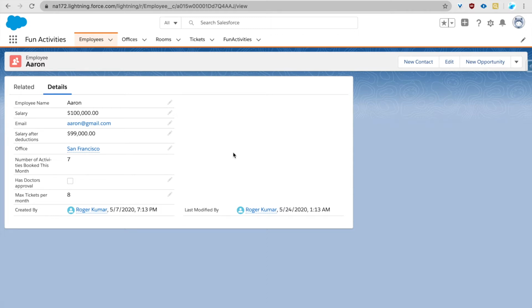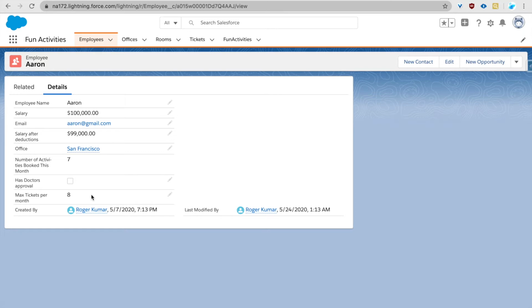So each employee can book only a certain number of tickets. In this case of Aaron, our employee from San Francisco, he has a limit of 8 tickets per month defined, and if he goes above that limit, a validation rule will stop him, but he can ask for a higher limit from his manager through an approval process.